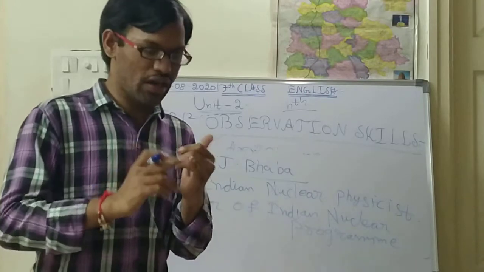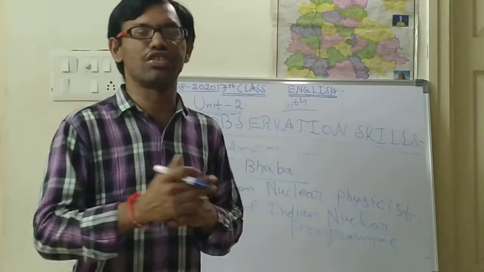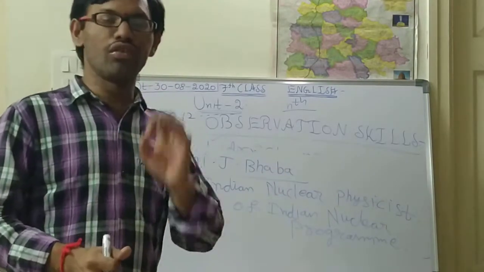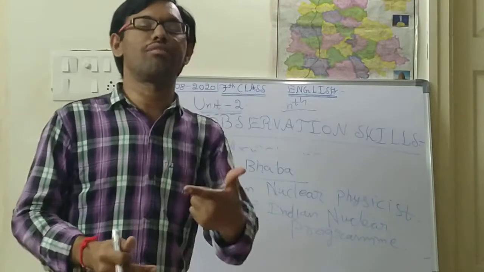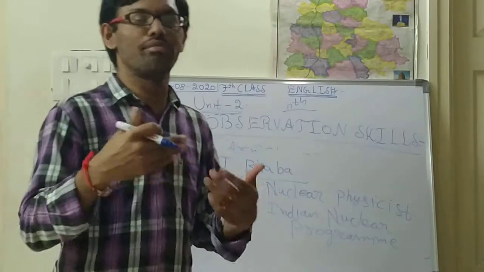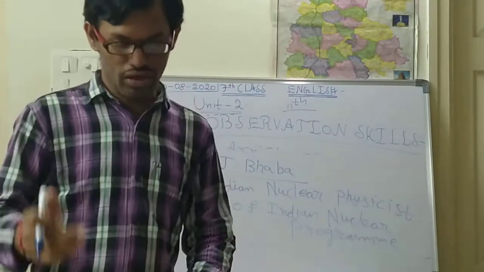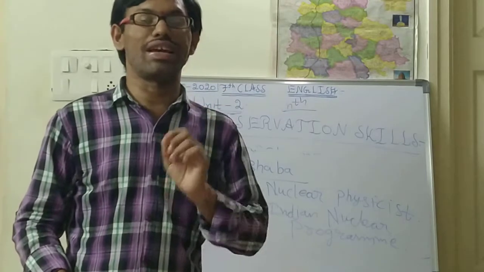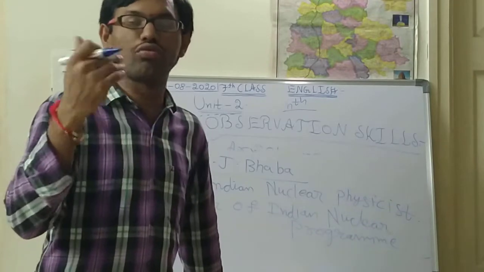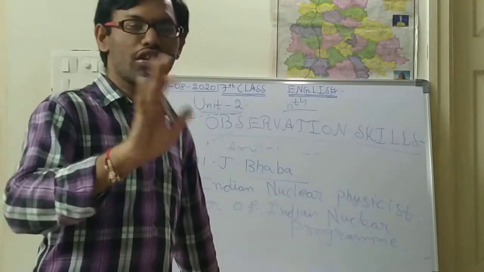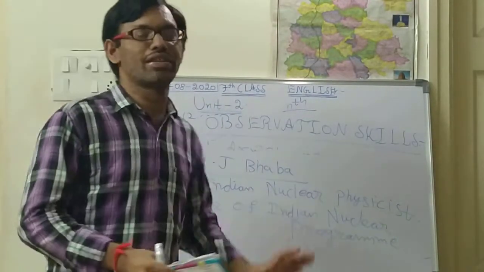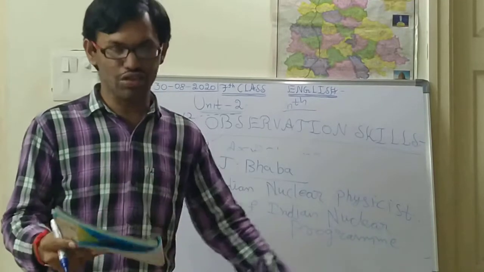Like Thomas Alva Edison or this type of scientist, whom we have discussed till now. If you want to become a scientist, why? Write it down. If you don't want to become a scientist, why not? Write it down. Write at least 3 or 4 lines. So this is about the picture reading and the question answers, which are now completed.